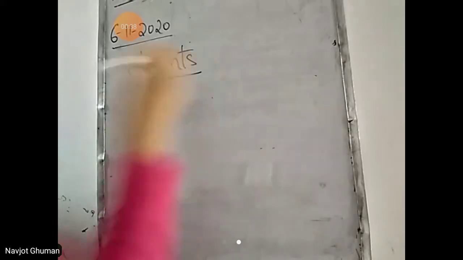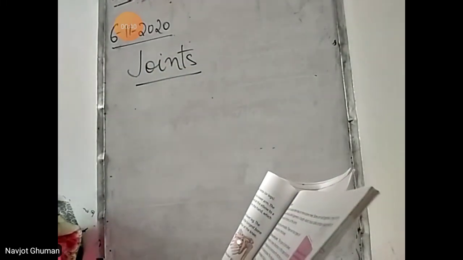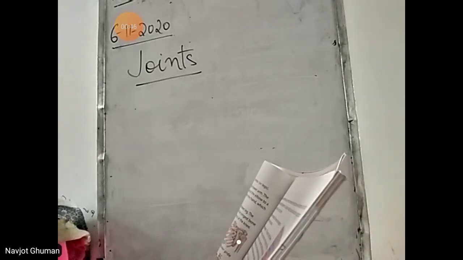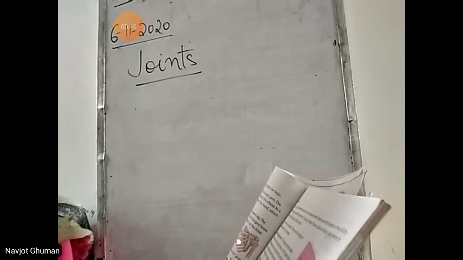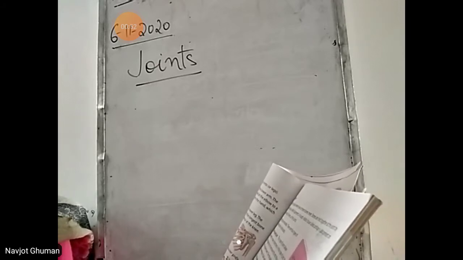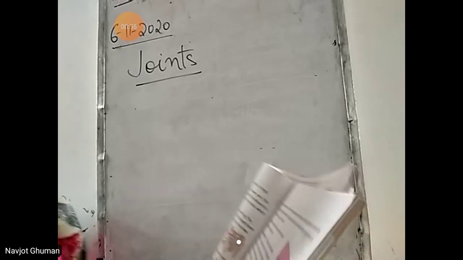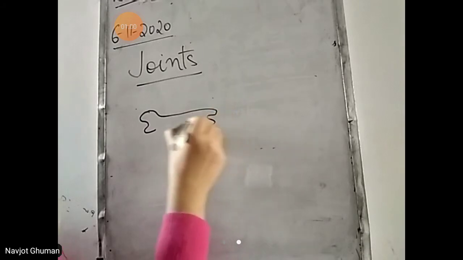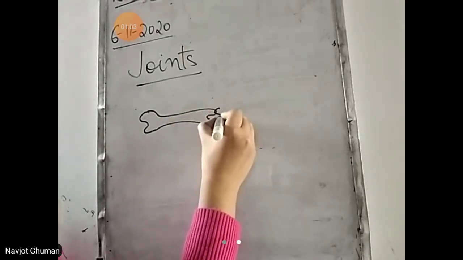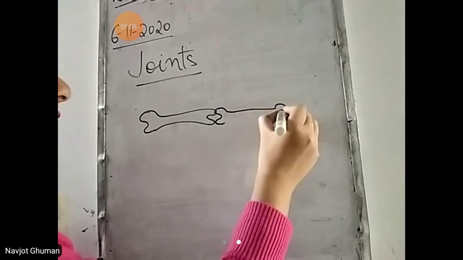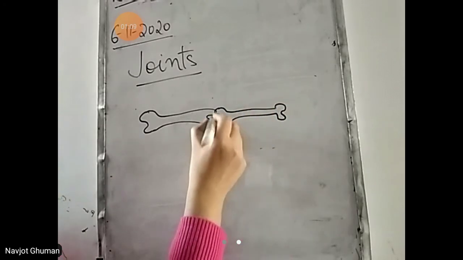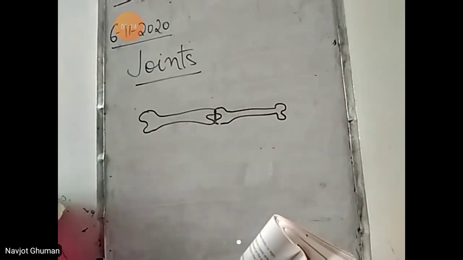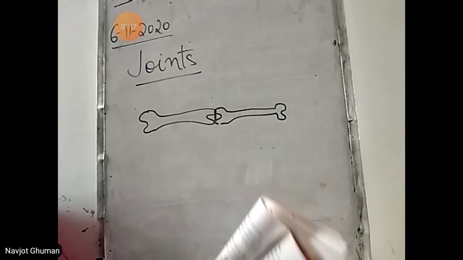Joints. A joint is a place where two or more bones meet. Bones are held together at the joint by a special tissue called a ligament. The tough elastic tissue called cartilage is also present on the surface of bones at the joints. Now, what is a joint? A joint is a place where two bones meet. Suppose here the two bones are meeting. That is the joint. This is the joint. ये जो है हमारा जहाँ पे दोनों मिल रही हैं bones. That is the joint.